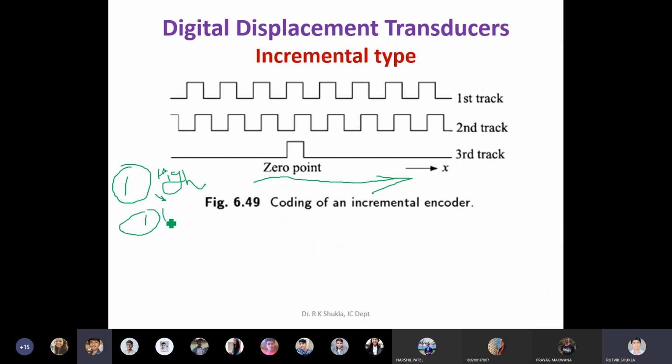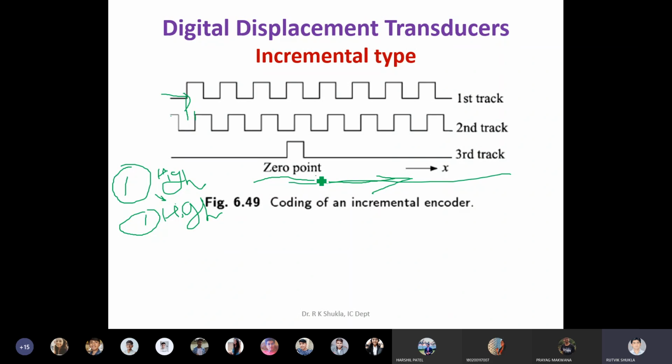The first track will give high prior to the second track. Sorry, from here also, if you can see, from here it starts from 1. Let's look from here, according to the tracks given. Clear? So if you see from here, what you can see is the first track, as if there is a displacement of 30 degrees. That's why the first track will come first prior to the second track.